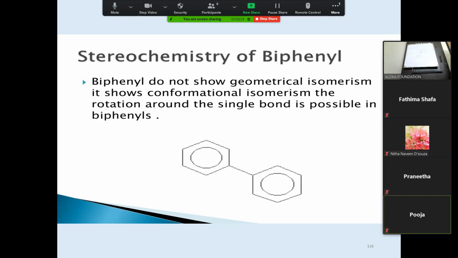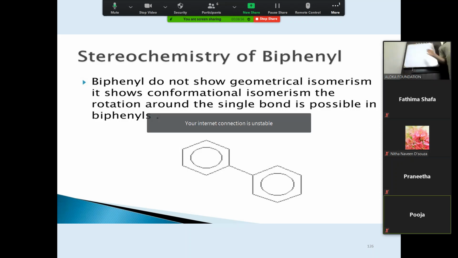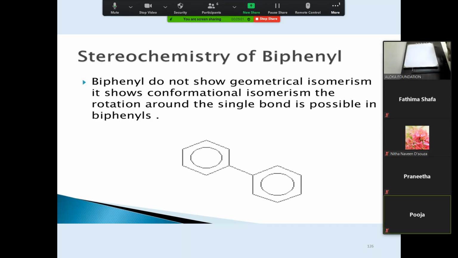Yes. Now let's go for the next one. So this was the first. First, you have to define what biaryl compounds are. Whenever you write the answer, make notes of what I'm telling. First, you have to write that biaryl compounds are formed by joining two phenyl rings. They are also known as biphenyl compounds because two phenyl groups are attached.